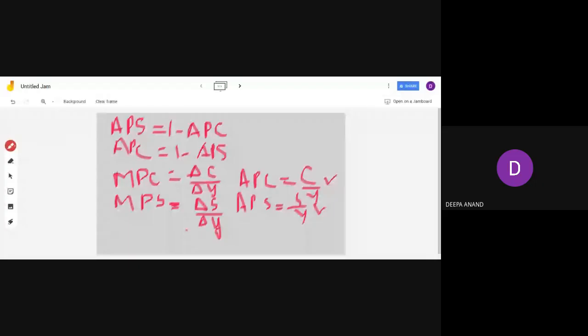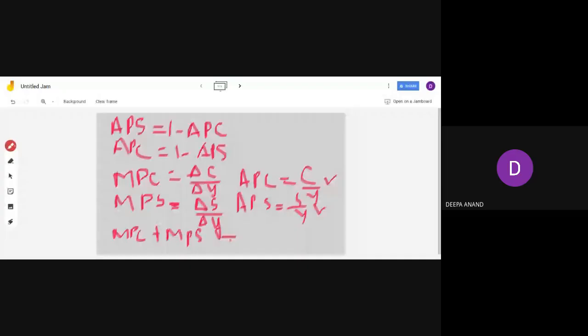Now, MPC plus MPS is equal to 1. As here you have said, APC plus APS is equal to 1, that is the total national income.